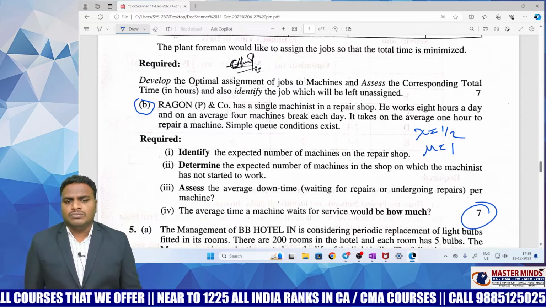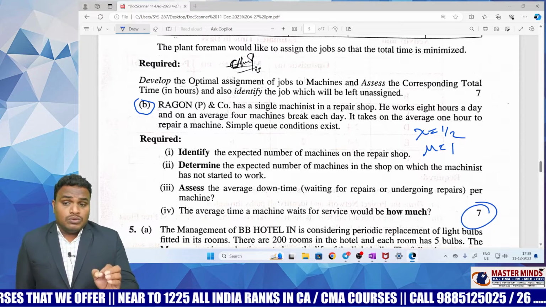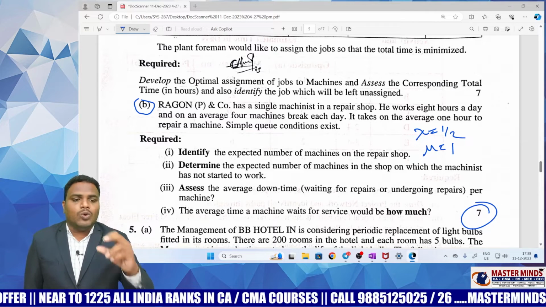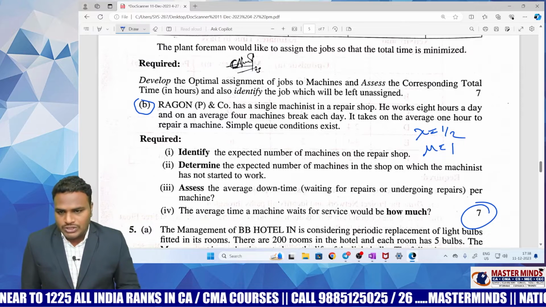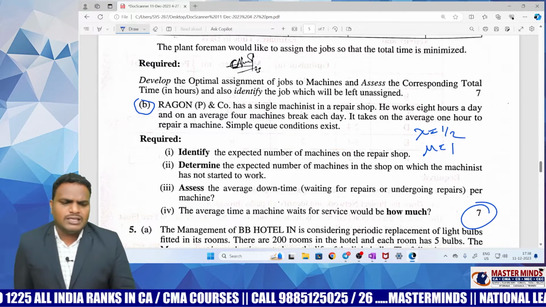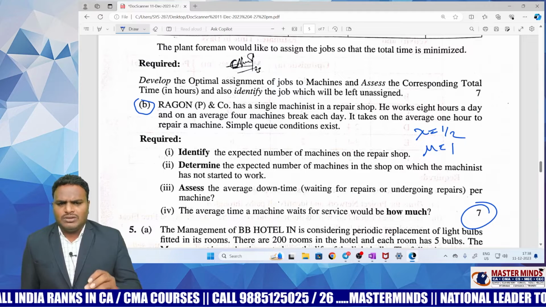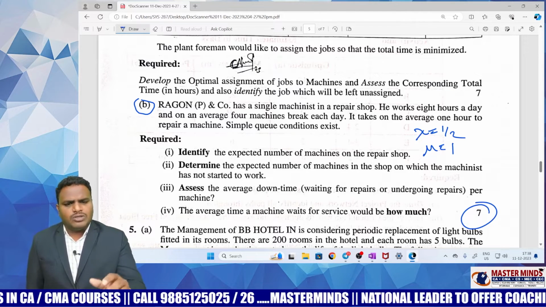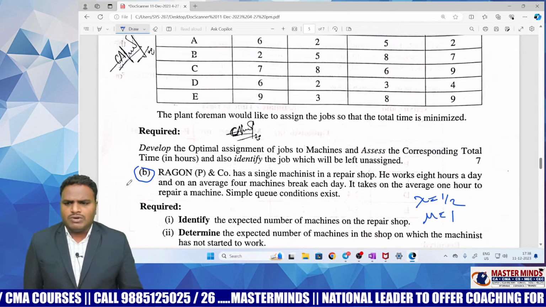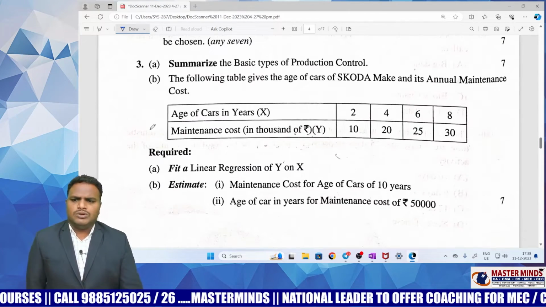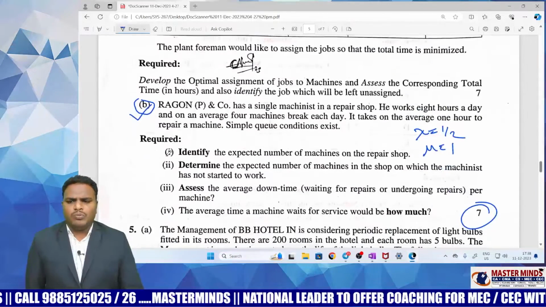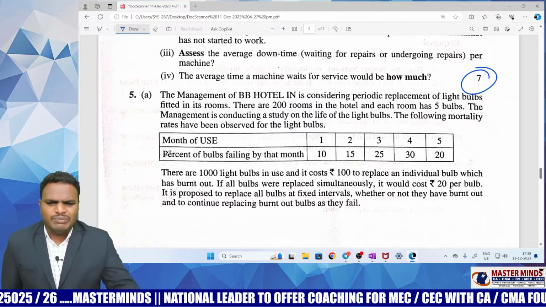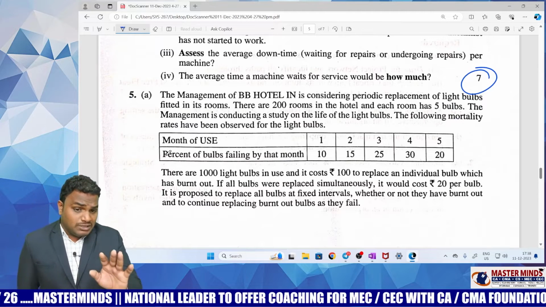7 marks. Students who practice this chapter on a conceptual basis can only write this question in the examination. This question carries 7 marks. I think the majority of people are struggling to find this lambda and mu. If anybody finds it, you will get good marks, don't worry. This is one of the trickiest questions, 3B and 4B. These are the 2 questions where we can face problems in the examination. Except these 2 questions, the entire paper is easy.